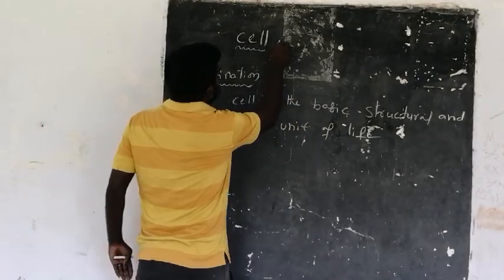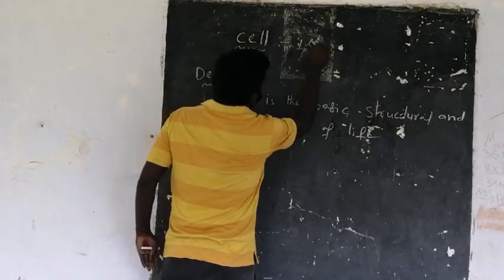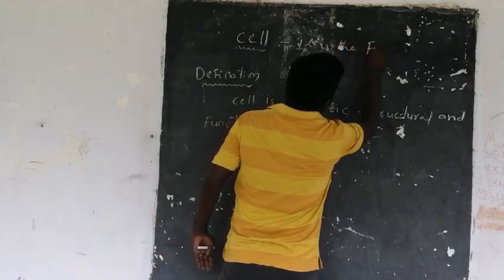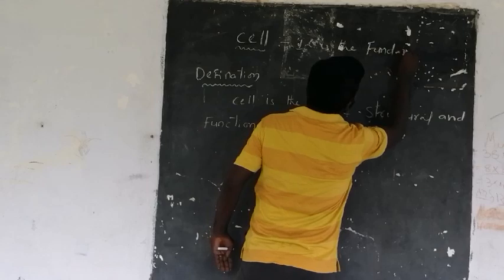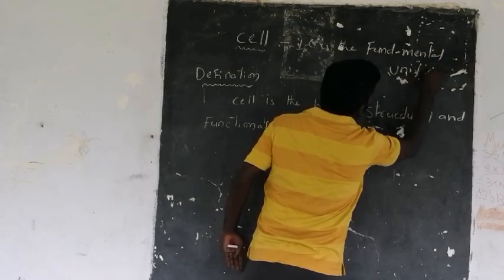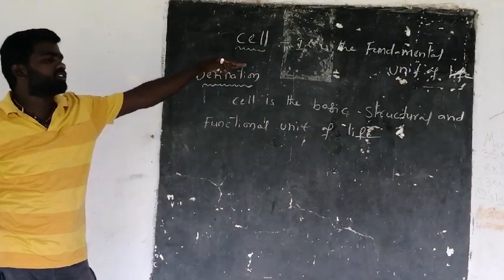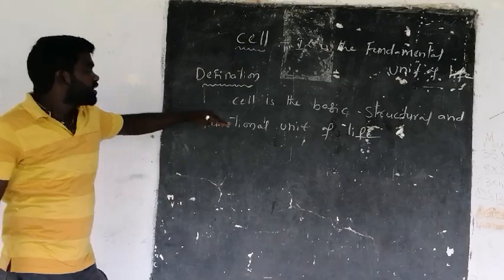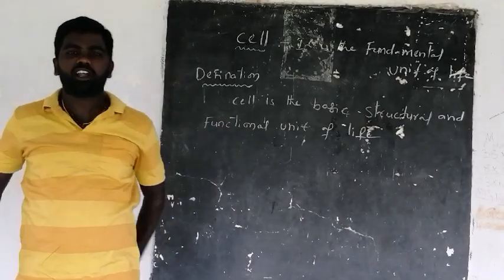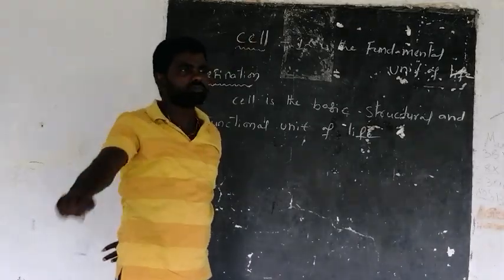You can also say, in simple language, that the cell is the fundamental unit of life. Here comes the definition: cell is the basic structural and functional unit of life.